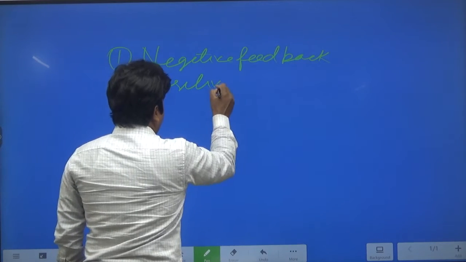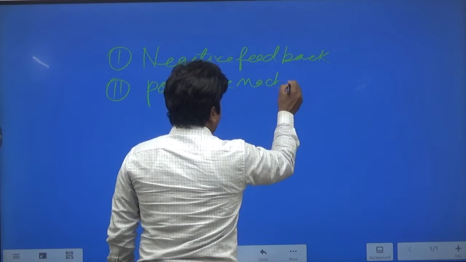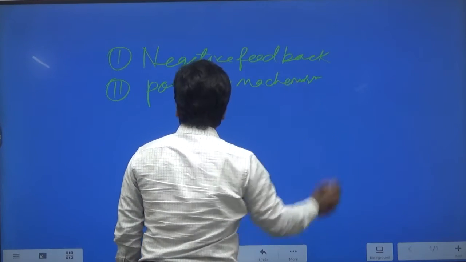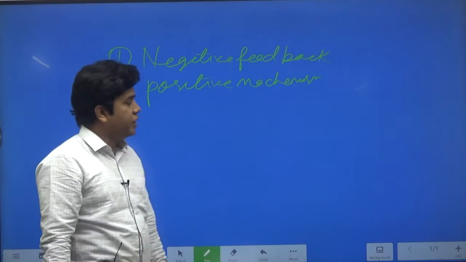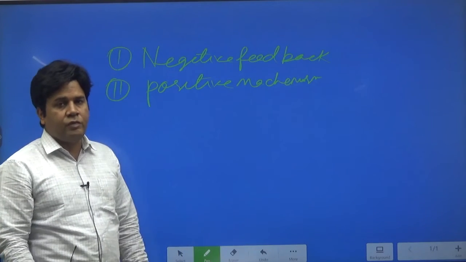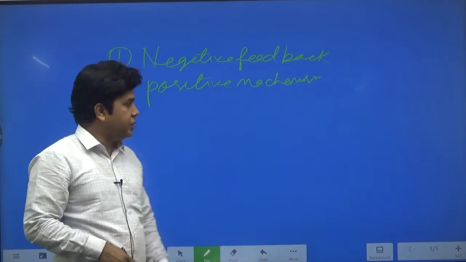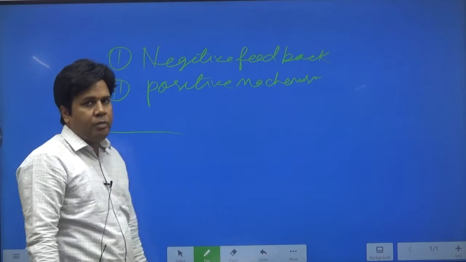These types of mechanisms try to aggravate the problem. Positive feedback mechanisms always try to aggravate the problem. For example, you can understand this kind of mechanism with the help of global warming. Suppose global warming takes place, then a lot of the ice cover is going to get melted.